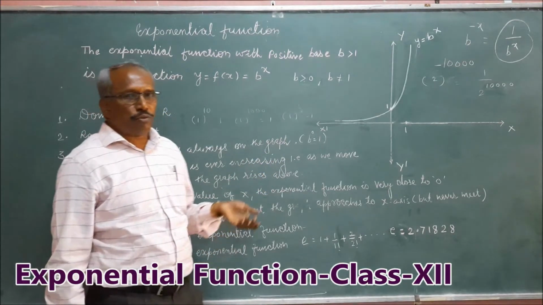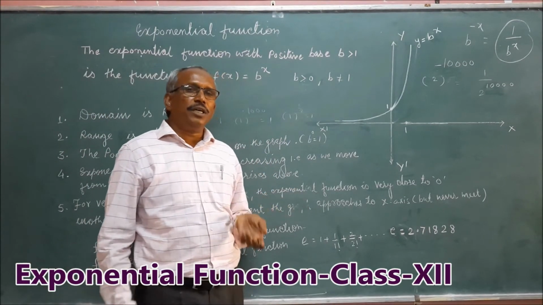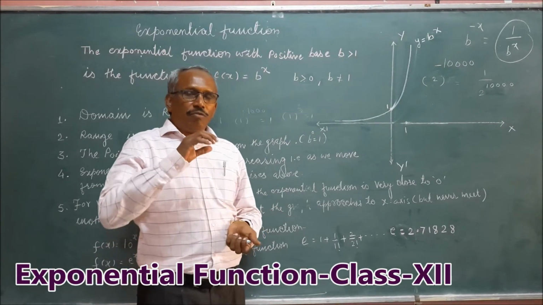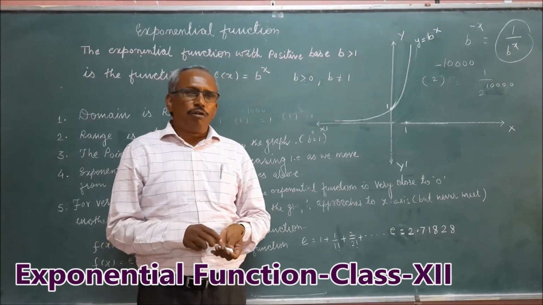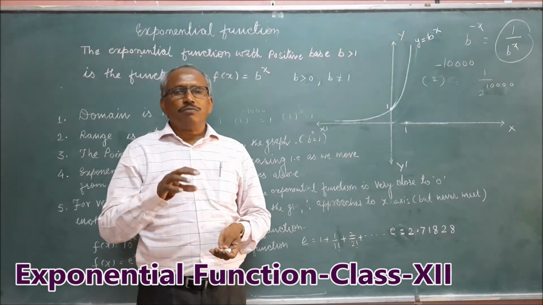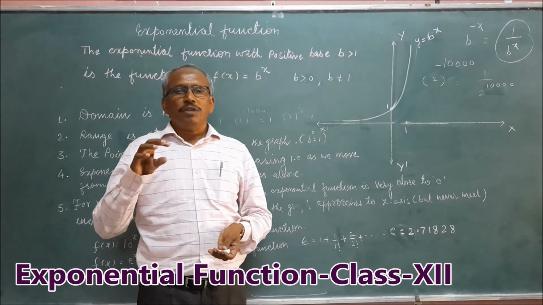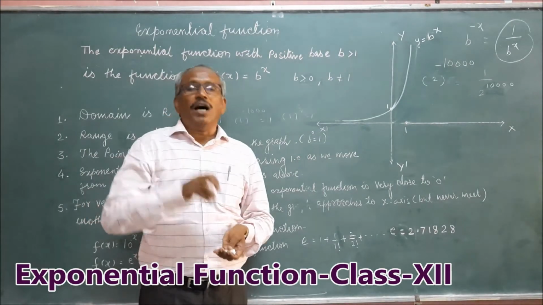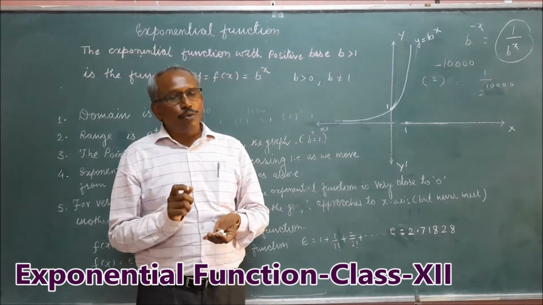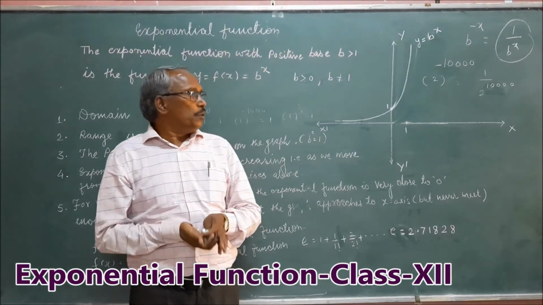The graph approaches the x-axis but never meets it, because for any large negative value of x, y = b^x will be very close to 0 but it will not be 0.